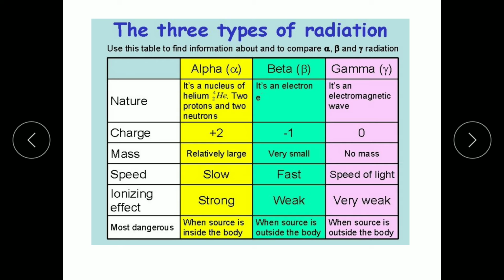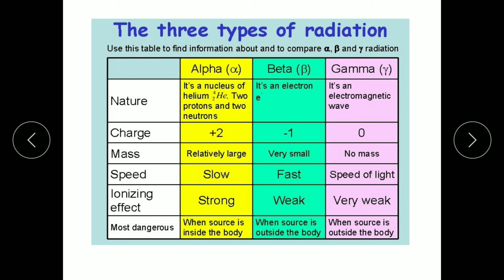As we know, E is equal to 1 half m v square, which means velocity and mass are inversely proportional to each other. As mass increases, speed decreases. That's why we can say that as alpha has relatively large mass, its speed is slow. On the basis of ionizing effect, alpha has a strong ionizing effect, whereas beta is weak and gamma is very weak. What is ionizing effect? It is just the ability to destroy that matter.